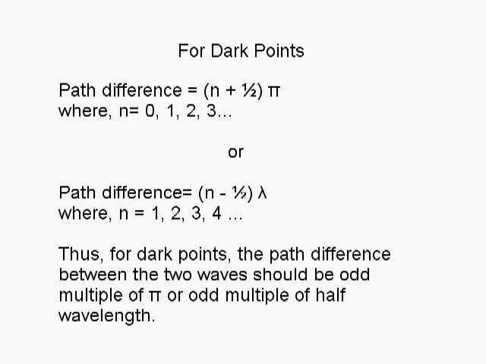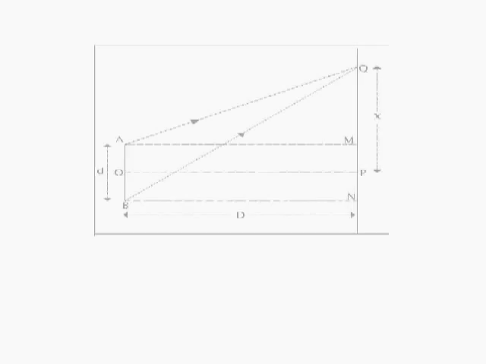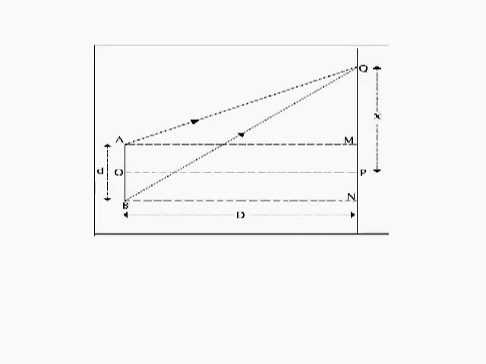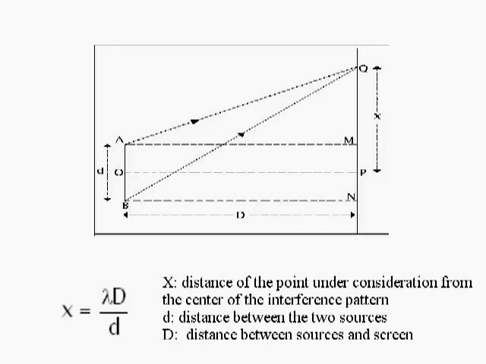Thus, for dark points, the phase difference between the two waves should be an odd multiple of pi, or the path difference should be an odd multiple of half wavelength. If x is the distance of the point under consideration from the center of the interference pattern, small d is the distance between the two sources and capital D is the distance between the sources and the screen, the path difference is xd upon D.